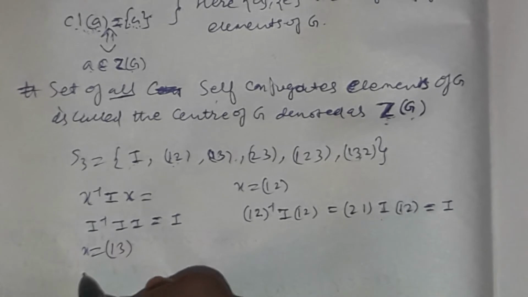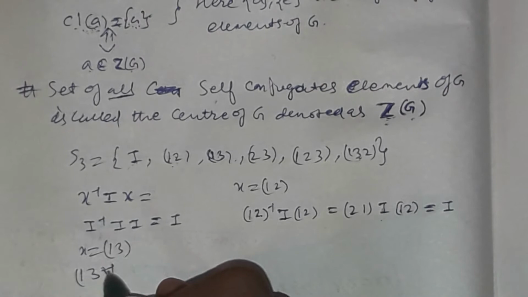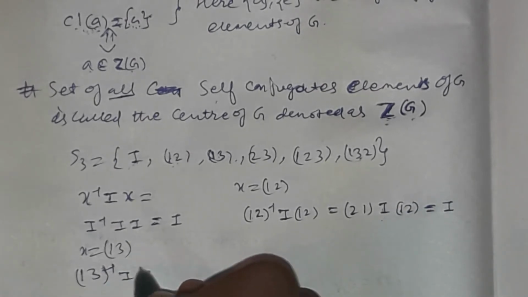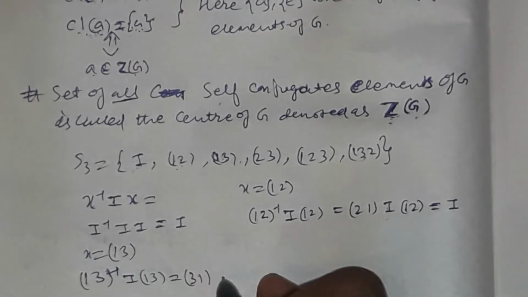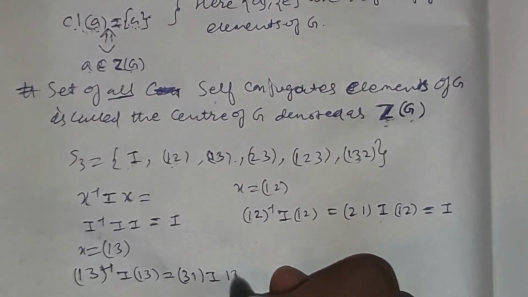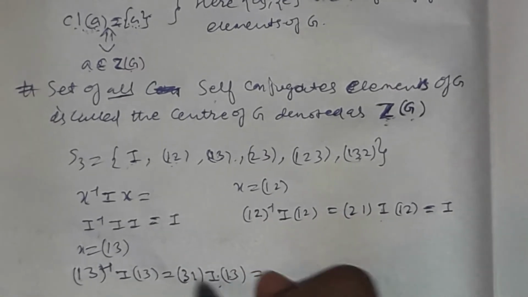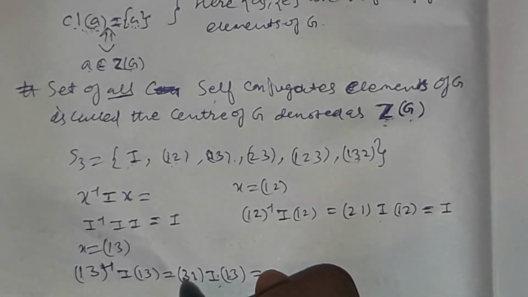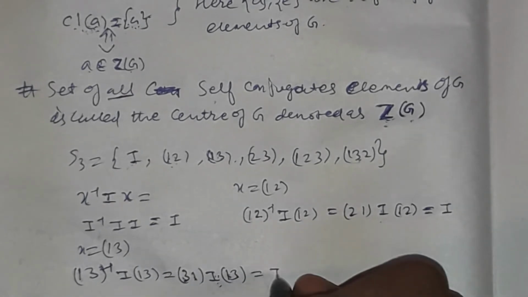(1 3), and then this becomes (1 3) to the power n minus 1, meaning (1 3) inverse is identity, and this can be written like this, (3 1), because (1 3)'s inverse is (3 1). This will be reversed. Okay, and now (3 1)(1 1)(1 3)(3 3). Okay, (3 3) means identity, so this means identity.